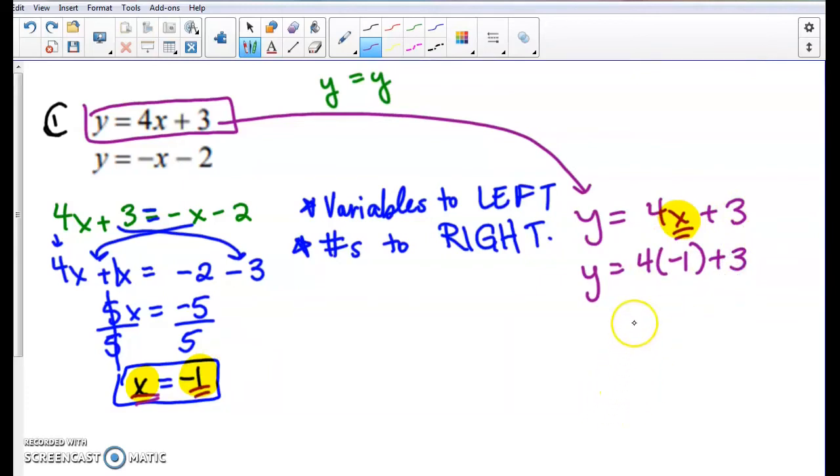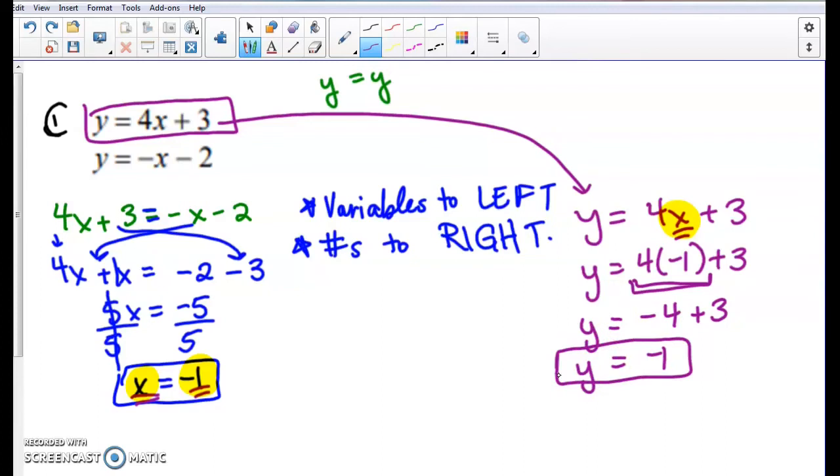And now this is just order of operations. We have to do 4 times negative 1, so we always have to multiply first. And 4 times negative 1 is negative 4. Drop down our plus 3. And now we're good to add. Negative 4 plus 3 is going to be negative 1.